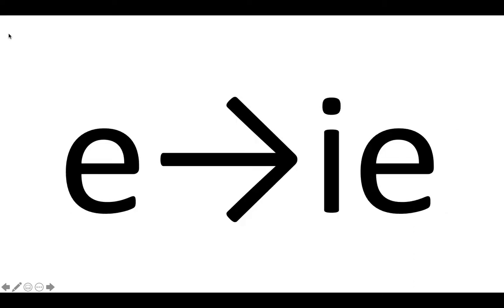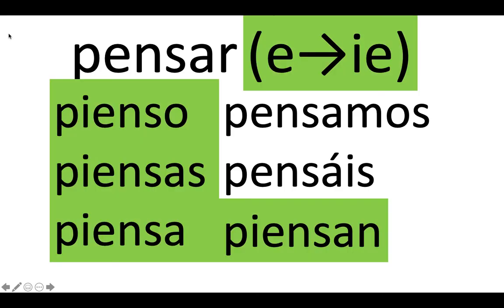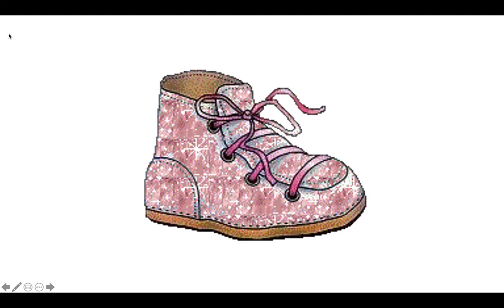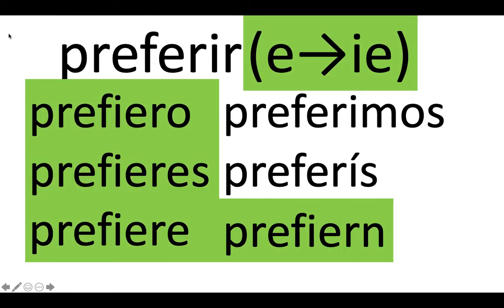E to IE, stem change. Pensar, pienso, piensas, piensa, pensamos, pensáis, piensan. And we see the characteristically shoe-shaped box. Preferir, prefiero, prefieres, prefiere, preferimos, preferís, prefieren. And we see the characteristically shoe-shaped box.